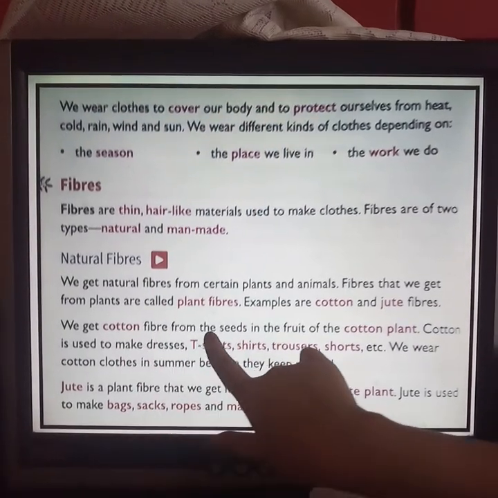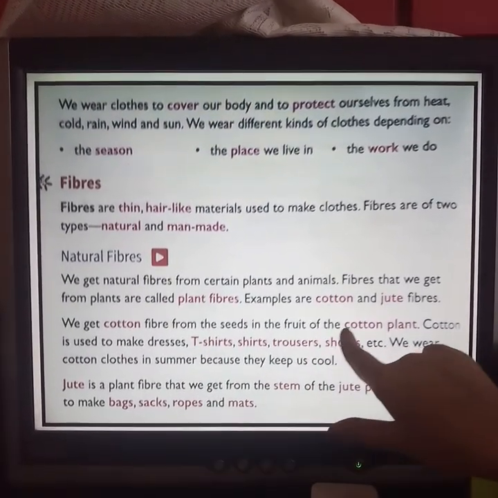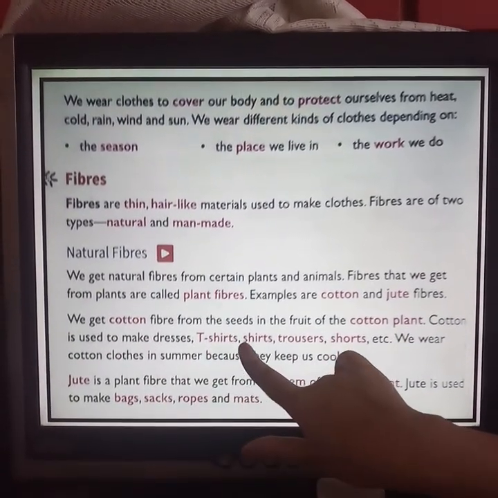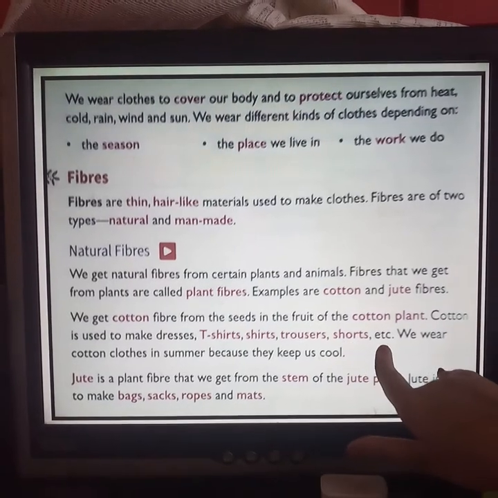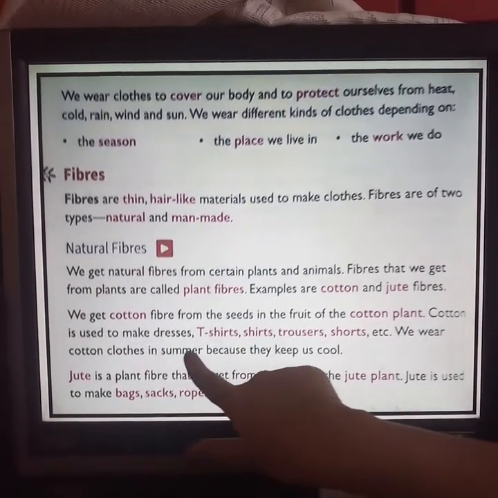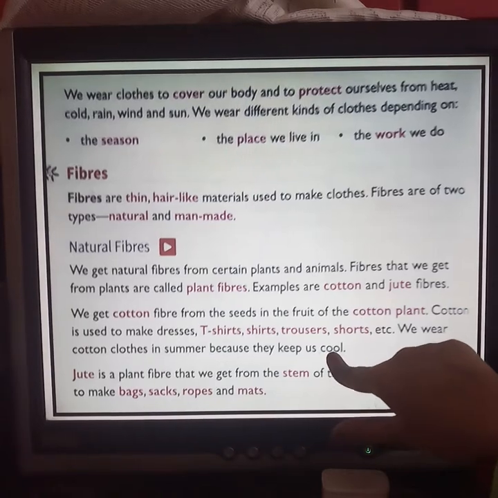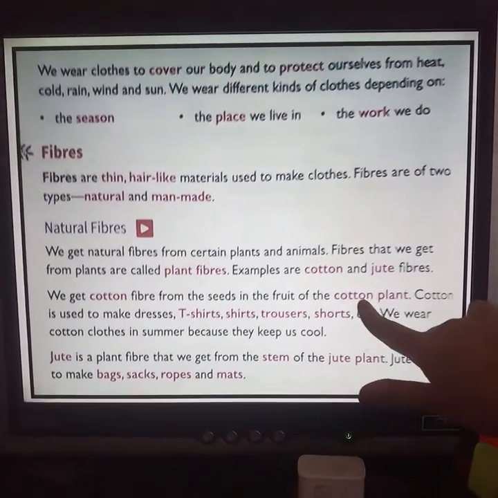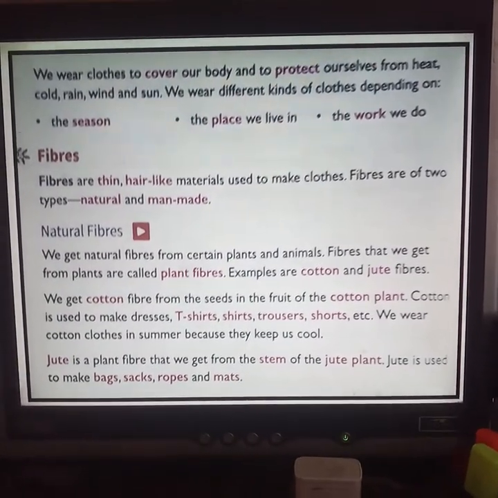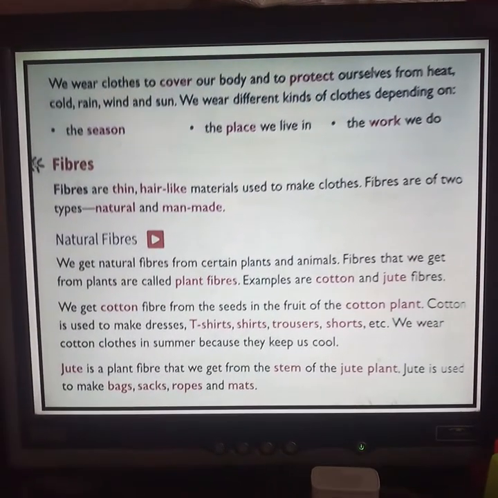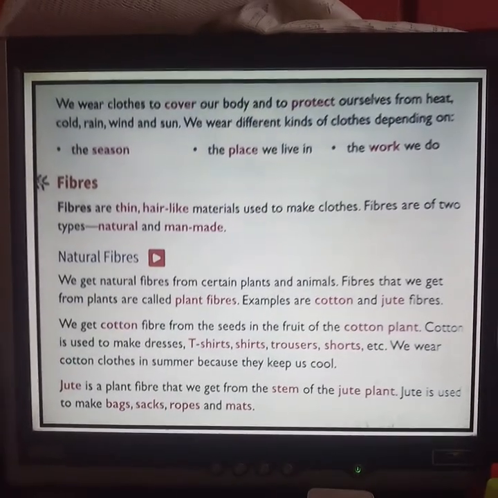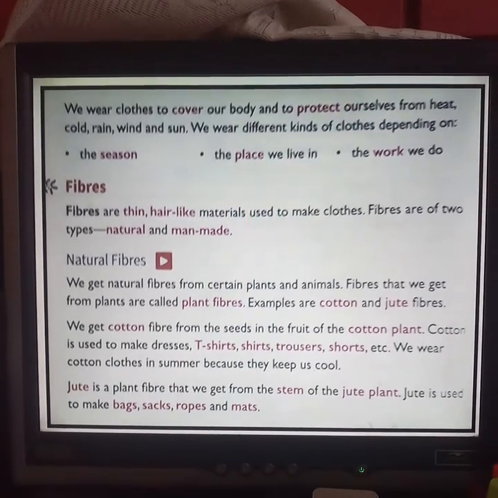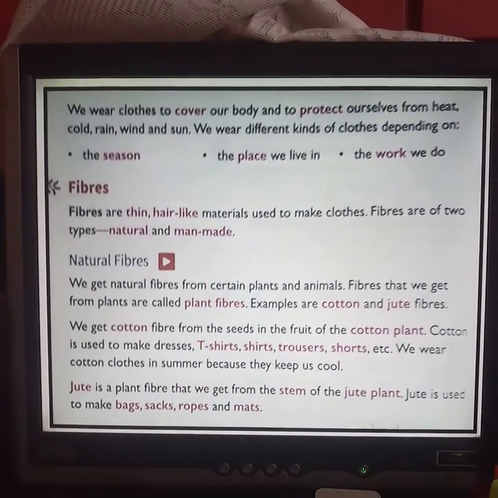We get cotton fiber from the seed in the fruit of the cotton plant. Cotton is used to make dresses, t-shirts, shirts, trousers, shorts, etc. We wear cotton clothes in summer because they keep us cool. So cotton fiber comes from the seeds in the fruit of the cotton plant. Cotton is used to make dresses, t-shirts, shirts, trousers and shorts. And we wear cotton clothes during summer because cotton keeps us cool.